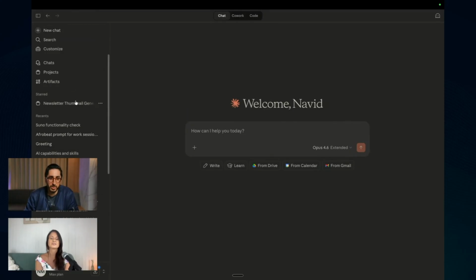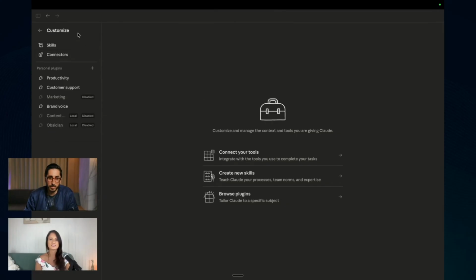I mean, I have tons of different things. I even have integrated music into Claude. Claude cannot do images, but I have integrated Nano Banana and a lot of different things. And that's in the connectors. So you go to connectors here, and then you can see connect your tools, create new skills and plugins. And I'm going to explain a little bit what that is.